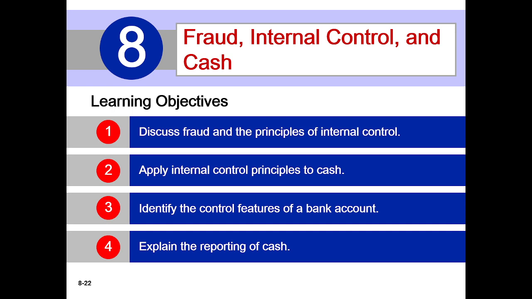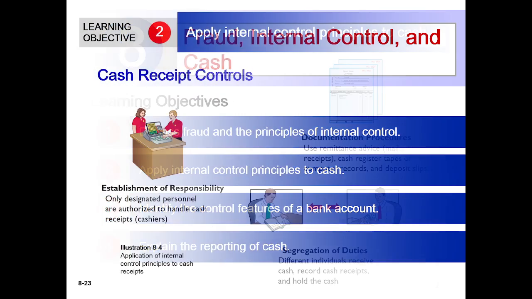The chapter name is fraud, internal control and cash. Here we apply internal control principles to cash. These are the learning objectives. Objective number 2. Please look into the matter with a positive outlook. This is a very important matter.